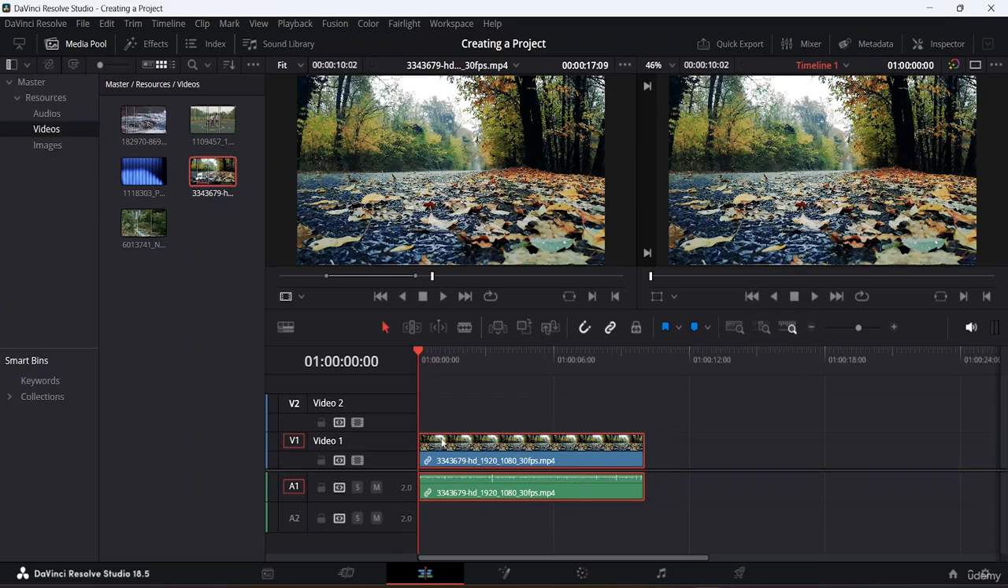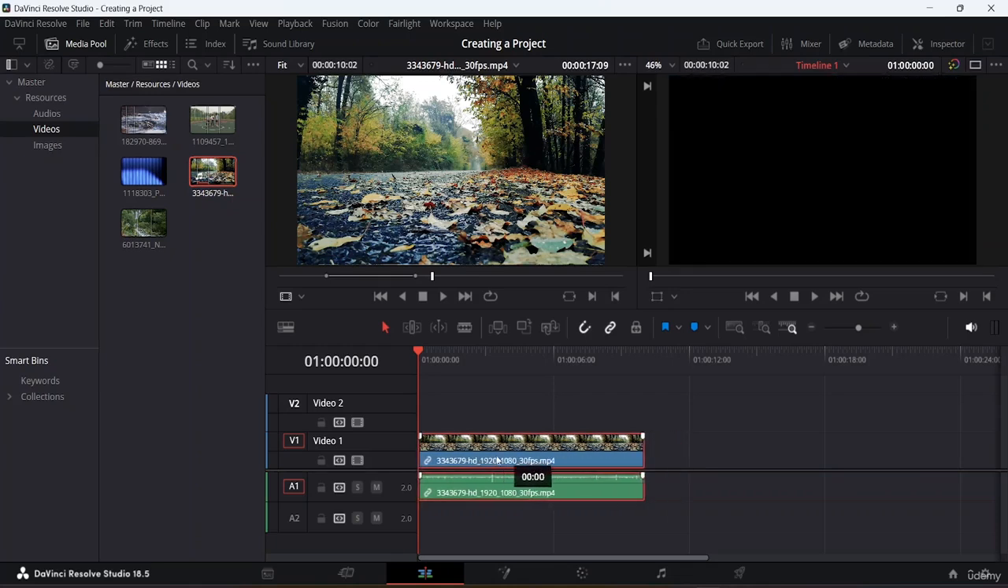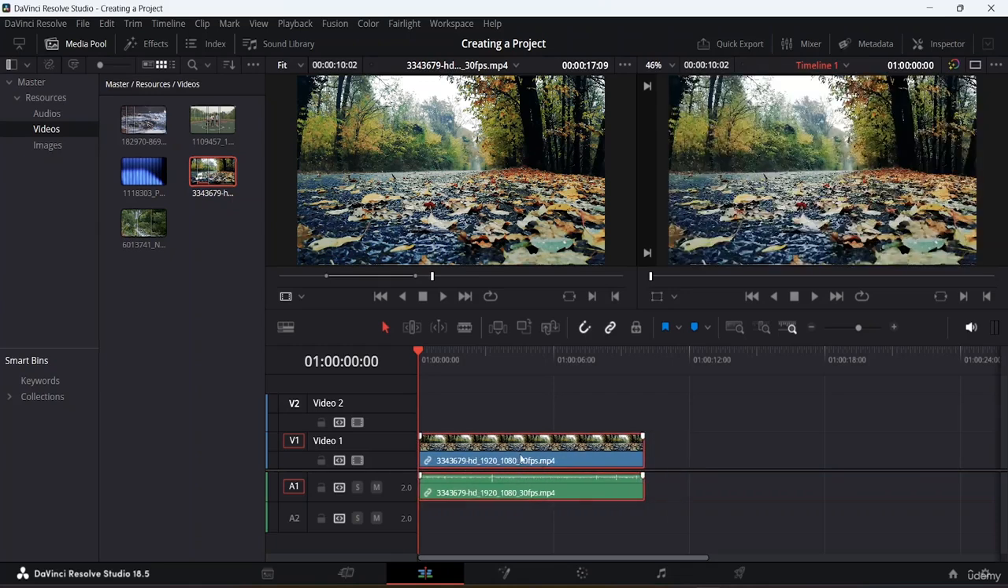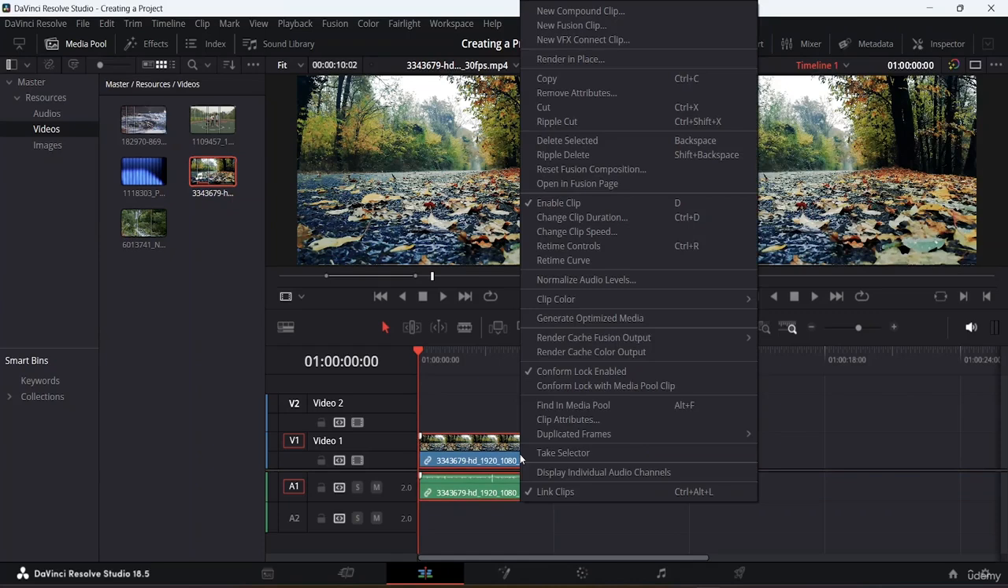Here you can see both the video and the audio are being imported at the same time. I have the video and the audio, and you can actually detach the audio. Let's say you don't want the audio, or you want to put in a different audio. In that case you can also do that. There are different ways of doing that. First, you have to unlink this.